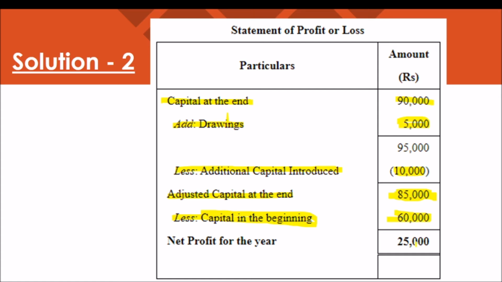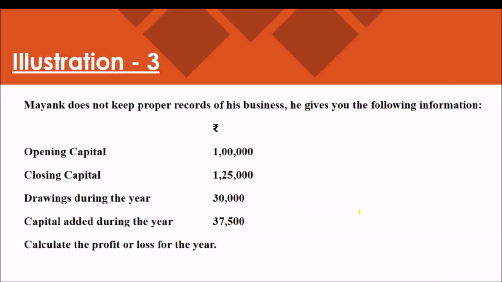So we get 25,000, the net profit for the year. I think it is a better way to find the net profit. While preparing the trading profit and loss account, we struggle a lot to find the net profit. But remember, this calculation is from incomplete records.